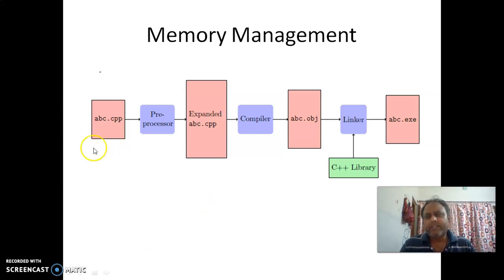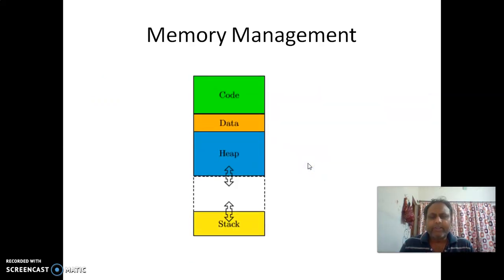So for C++, if we are writing our program with a preprocessor, that is #include something, it becomes an expanded program, and it is compiled by the compiler and generates an object file. This object file is linked with a linker and generates an executable file. Then what happens? At the runtime, this object file is having code and data. Whatever it generates as the object file, it keeps code and data, which is a fixed block of memory.